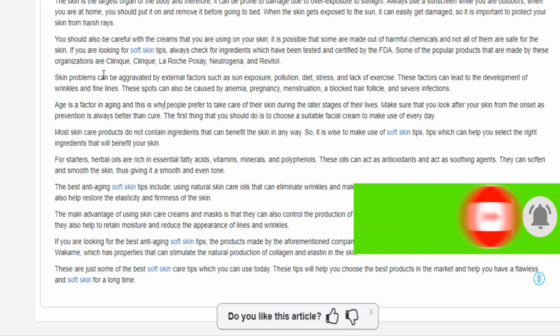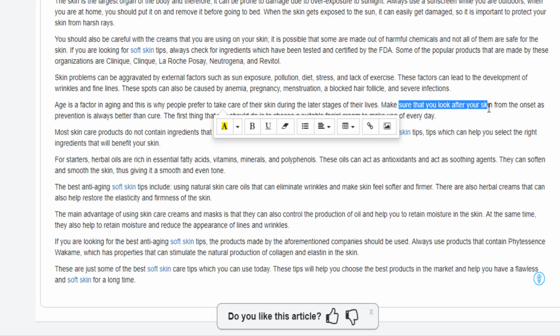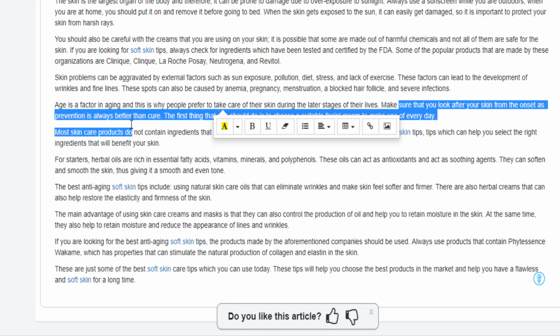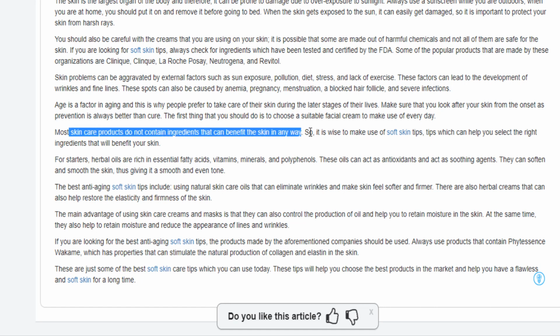You see, for example, it said age is a factor in aging, and this is why people prefer to take care of their skin during the later stages of their life. Make sure that you look after your skin from the onset, as prevention is always better than cure. Most skincare products do not contain ingredients that can benefit the skin in any way. You see, I am really satisfied with the article.